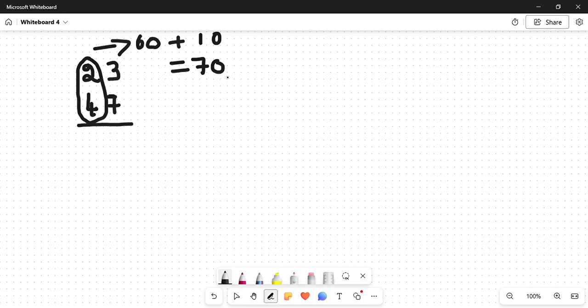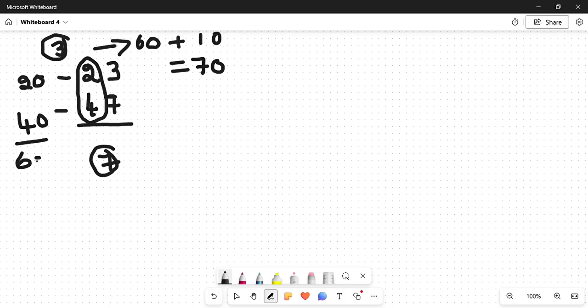Right? Now, what other thing you can do is, you can take this as a 20. What remains? 3 remains, because 20 plus 3 is 23. Keep it as it is, and you can take this as a 40. So this is 40, and you can keep this 7 as it is, right? So now what is happening? What is 40 plus 20? It is 60, and this is 7 plus 3, which is 10. So 60 plus 10 is equal to 70. Yeah? That also you can do. Yes, that also you can do.